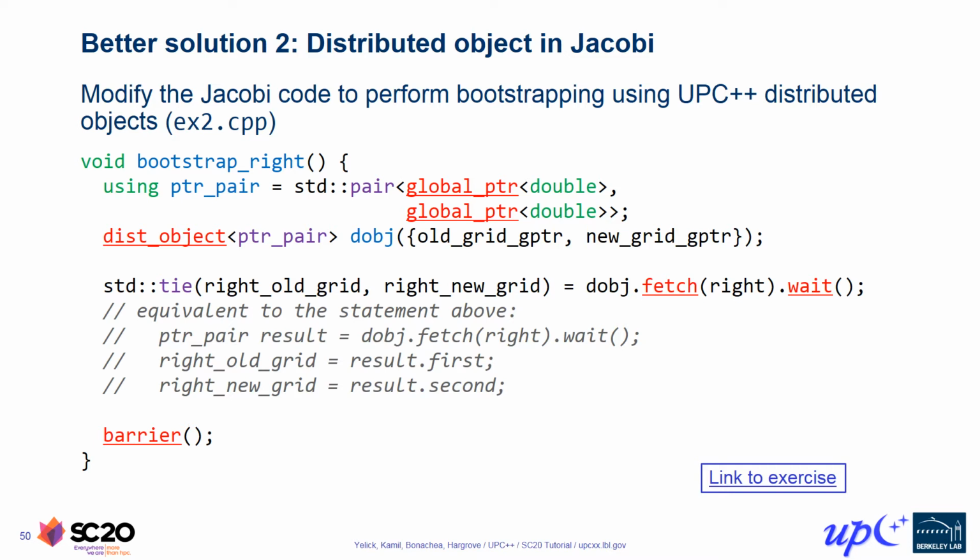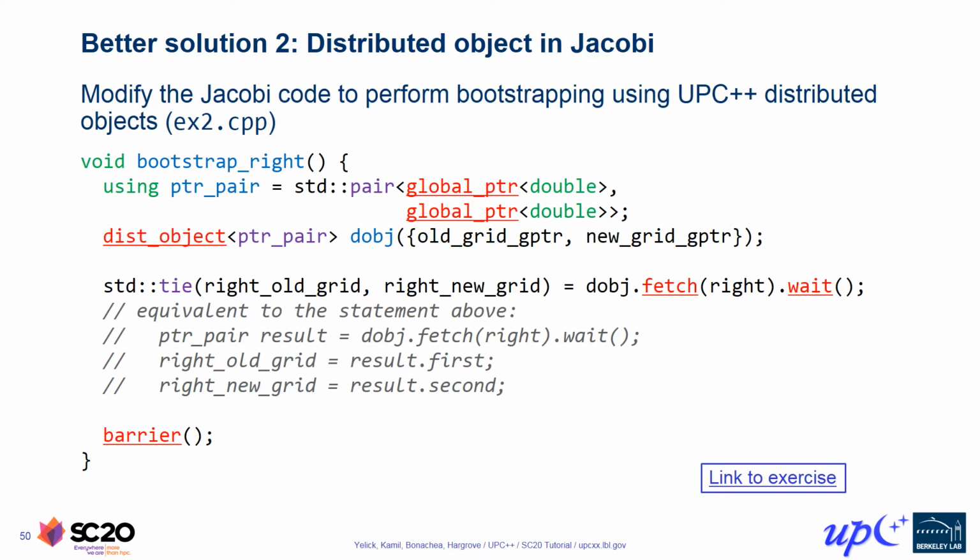Here we're using std::pair, but this is just one option. You could get the same effect using std::tuple or std::array. But in this version, we've chosen to use std::pair. So we declare a distributed object to contain the value type pointer pair. Each rank initializes their local representative of the dist_object with an initializer list comprised of the global pointers of their local grid cells, so that's old grid gpointer and new grid gpointer.